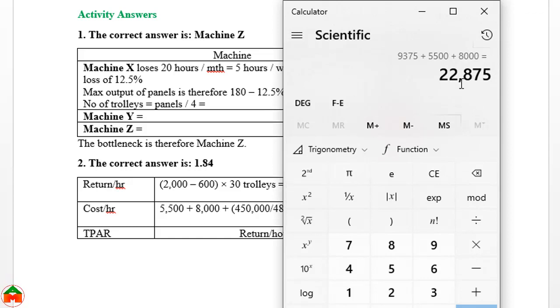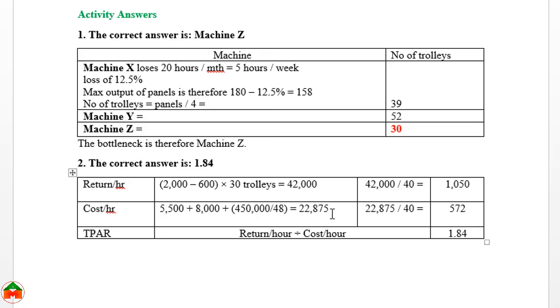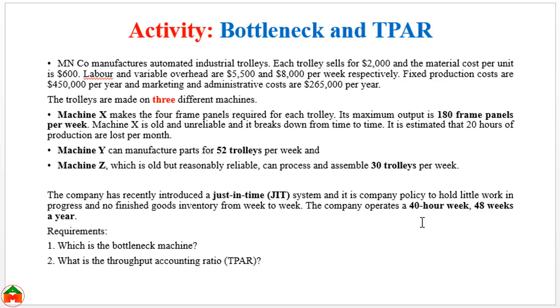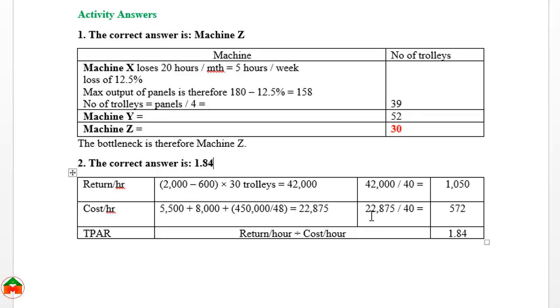Out of this 22,875 total factory cost, 5,500 is labor cost, 8,000 is variable overhead cost, and 9,375 is the other fixed factory cost. Total 22,875 is the total cost per week. And we can see from the question, per week there are 40 hours. If we divide this 22,875 by the 40, our cost per hour is 572.